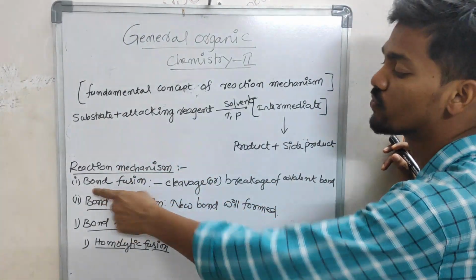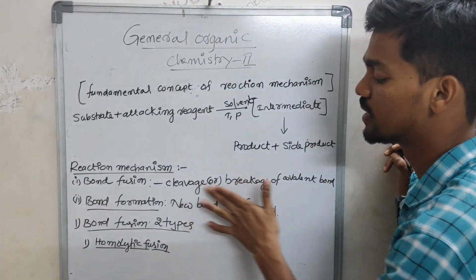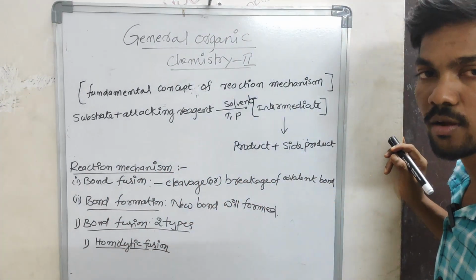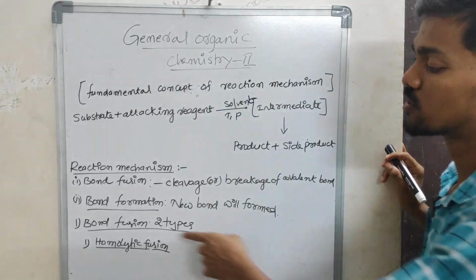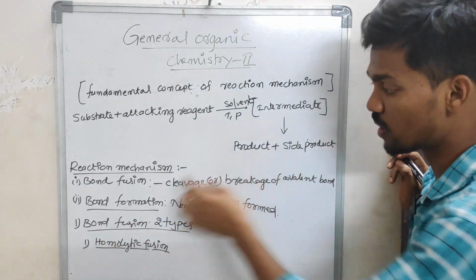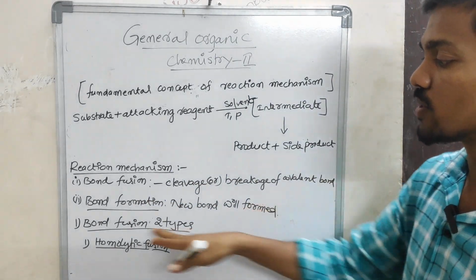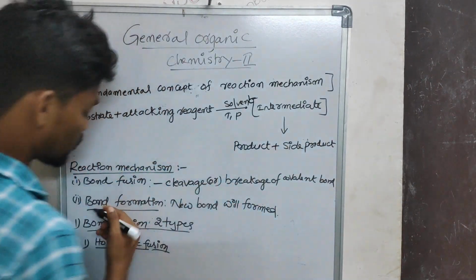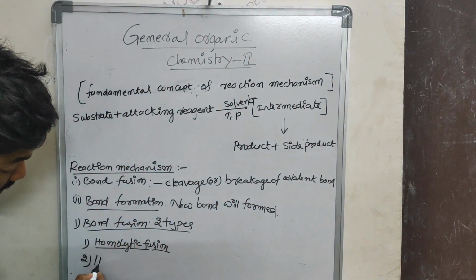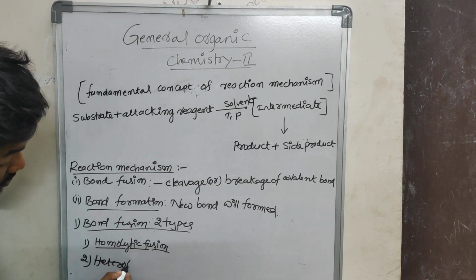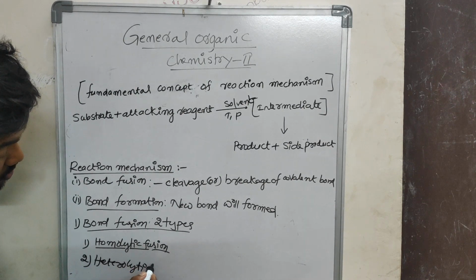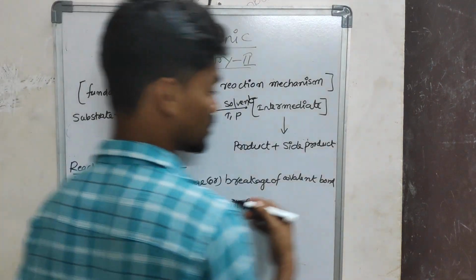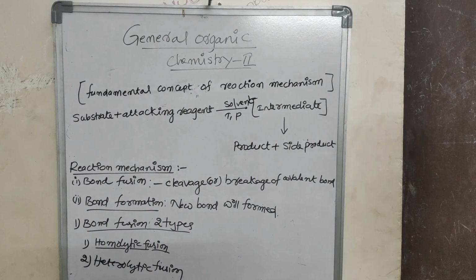First one, bond fission. Bond fission means cleavage or breakage of a covalent bond. If you want to write notes, write down. Next one, bond formation. A new bond will be formed. Here, first one, bond fission. It has two types: homolytic fission and heterolytic fission. You have to remember homolytic fission and heterolytic fission. We will go through discussing homolytic fission and heterolytic fission.